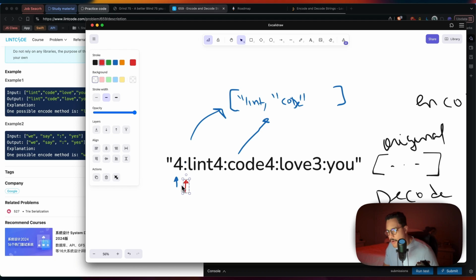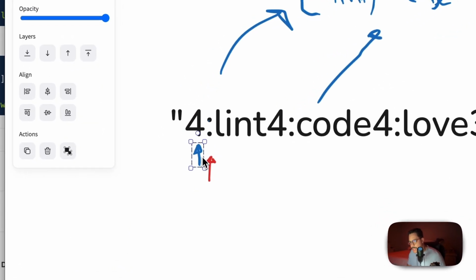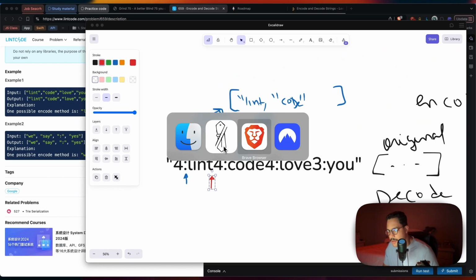So what do we say? Well, now that I have the length, I'm gonna move this guy to the delimiter because I want to get a hold of the word now. So I'm gonna move this guy to the delimiter, and I'm gonna move the delimiter length down to grab the word, and this looks like this in code.